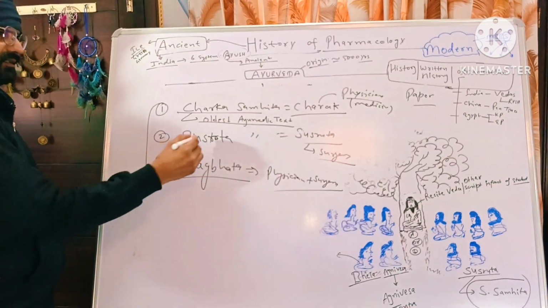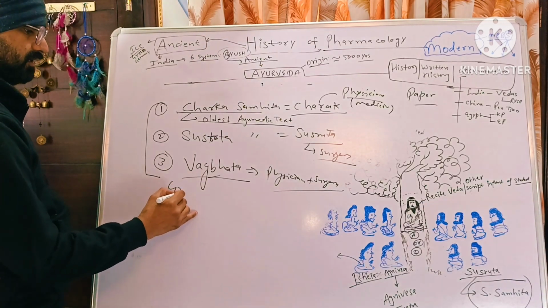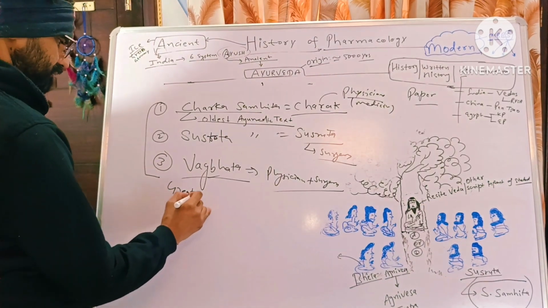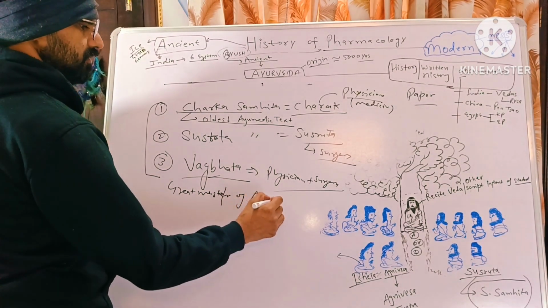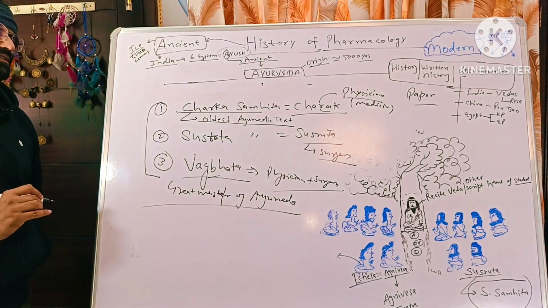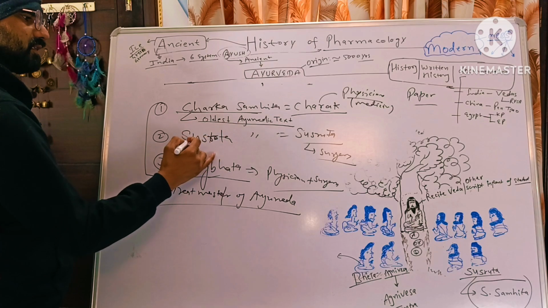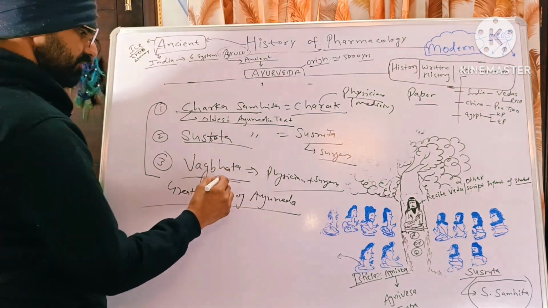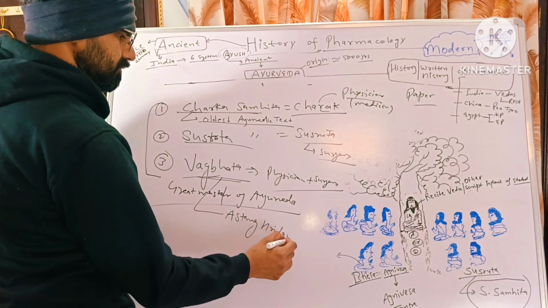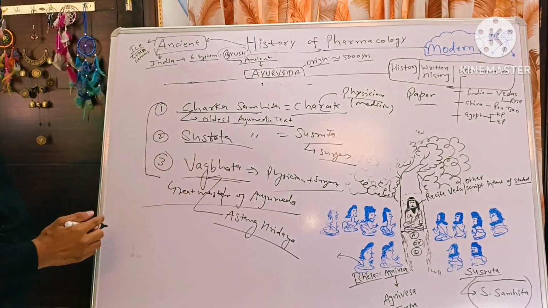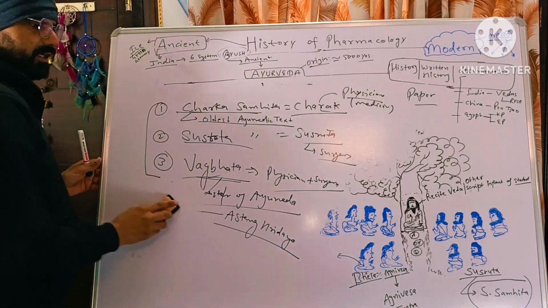These three, Charak, Susrut and Vagbhata, are known as great or grand masters of Ayurveda. And these three books, Charak Samhita, Susrut Samhita and Vagbhata's book, Ashtang Hridaya, are known as the primary text of Ayurveda.